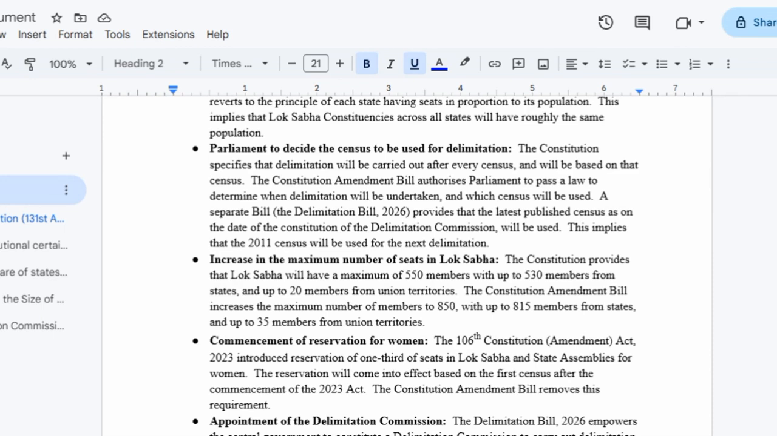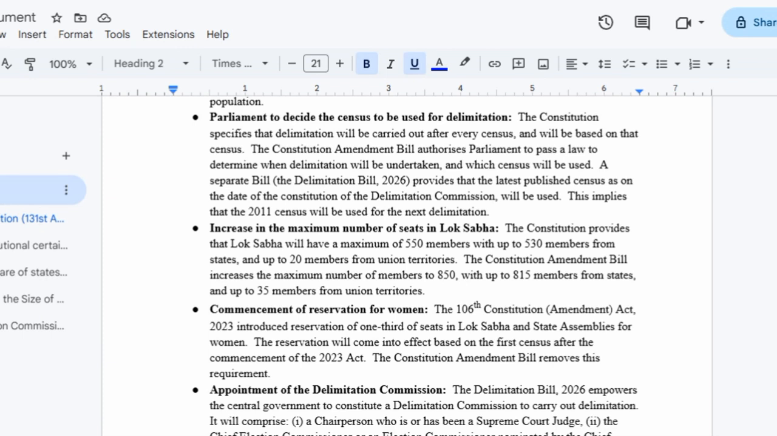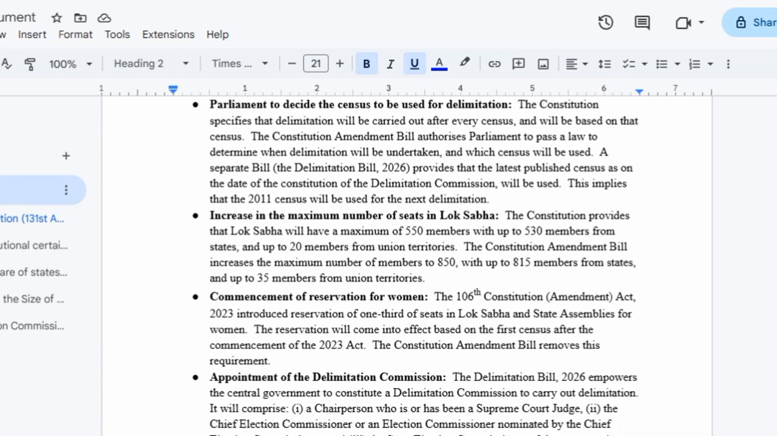This bill also signifies that the maximum number of seats in Lok Sabha would be increased from 550 members up to 850, with 815 members from states and 35 members from union territories. This bill also provides that the commencement of reservation for women be based on the delimitation that was based on the 2011 census. So this removes the requirement of the first census after the 2023 Act.